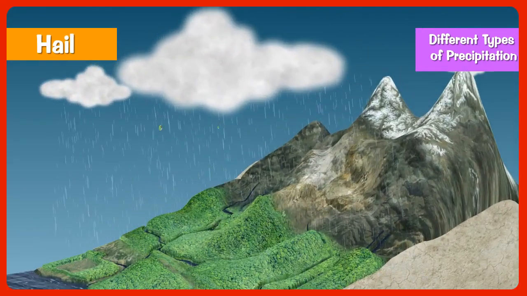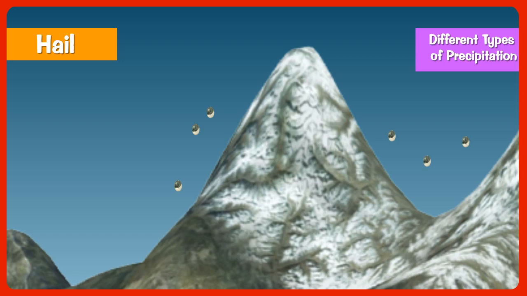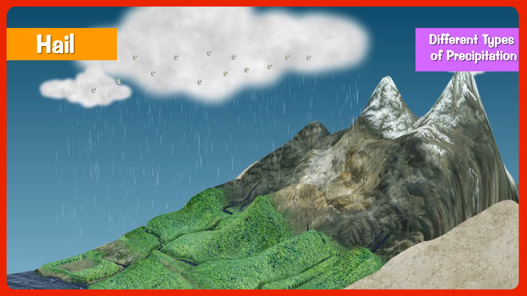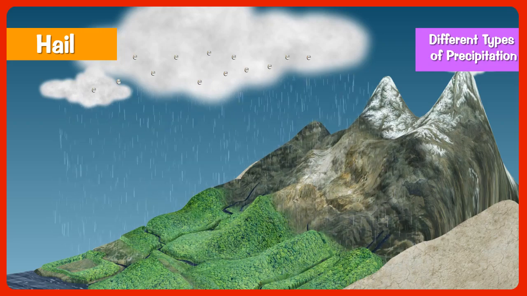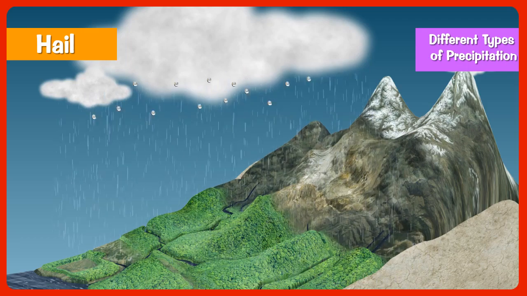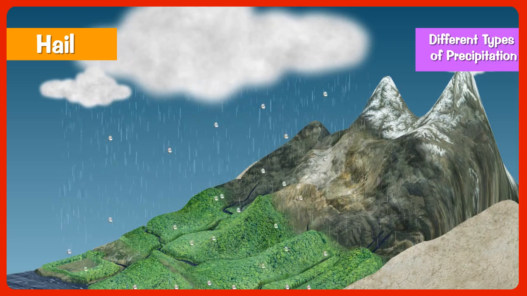Hail. Sometimes the raindrops may reach colder region where the temperature is below the freezing point. In that case, the raindrops get frozen, and a strong upward air current throws them back. It may happen more than once till the weight of these frozen drops is more than the upward thrust of the air, and then they fall on the earth in the form of hailstones.